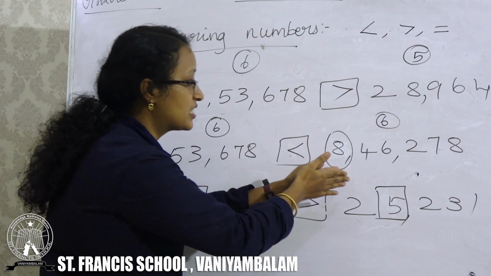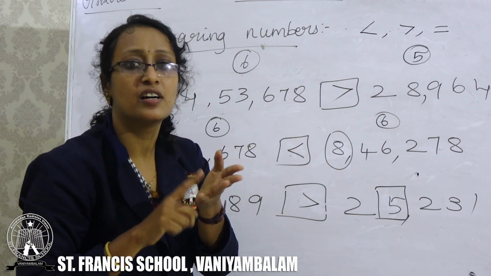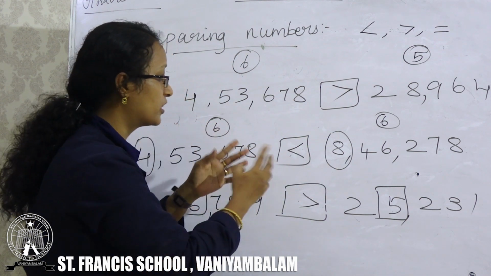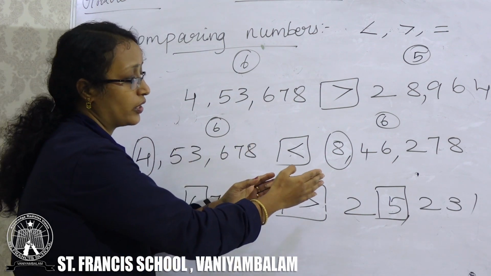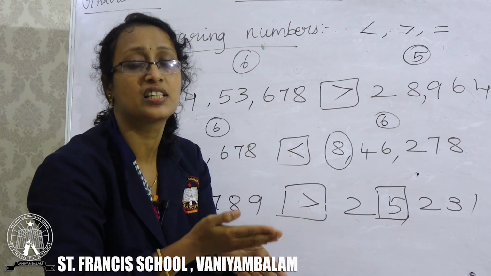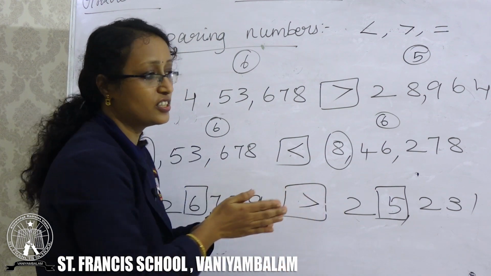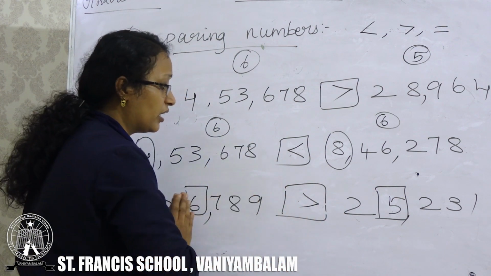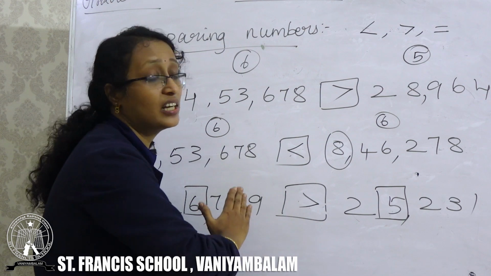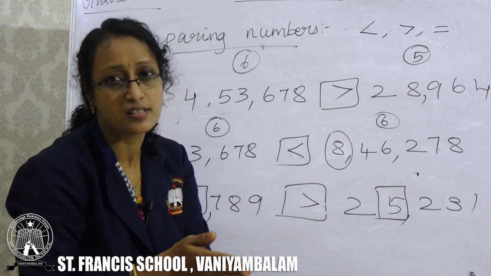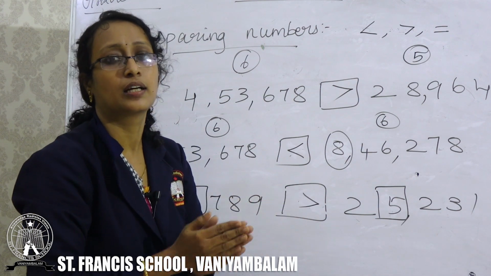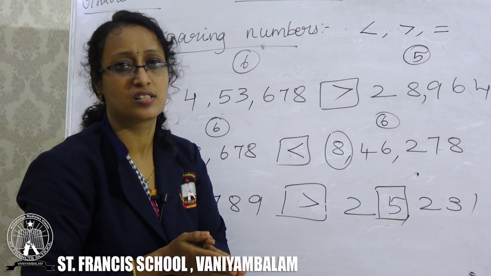If the number of digits are same, check the first digit of the number on both the sides. If the first digit is same, then check the second digit of the number. So it goes on like that, till you reach the correct answer, you have to compare both the sides' digits.